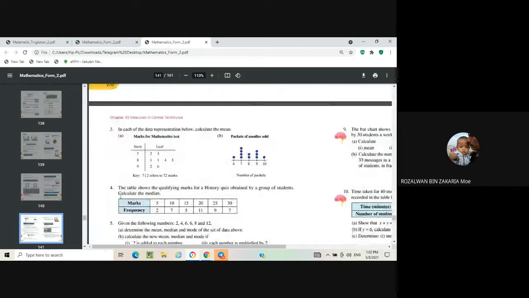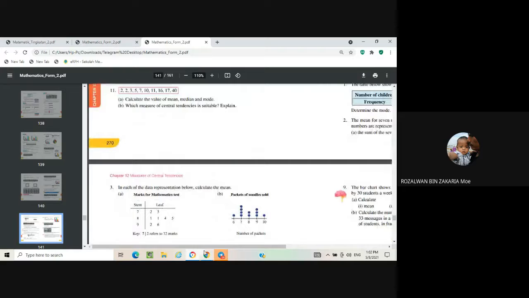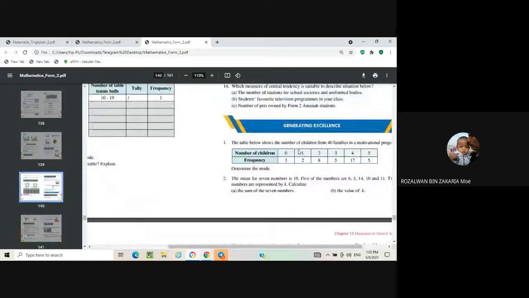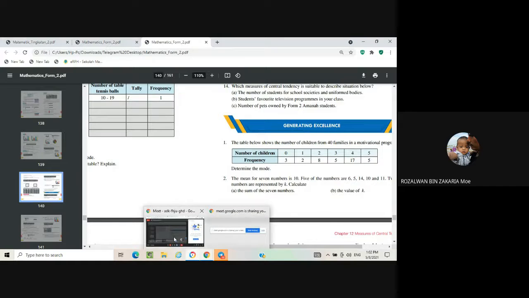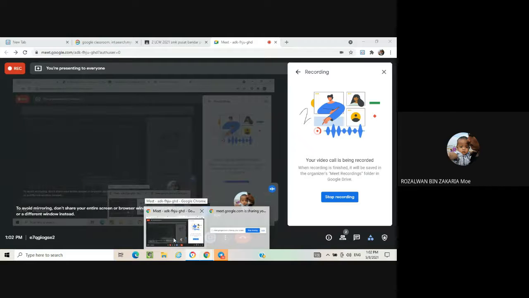From the Generating Excellence exercise, please do it in your math exercise book. You can choose whether you want to do it in math exercise book 1, 2, or 3. And again, if you have any question that you don't understand, you can message me on Telegram to ask about it.